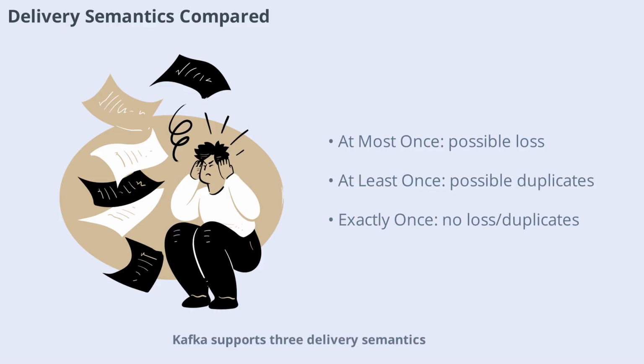Kafka supports 3 delivery semantics. At most once: commit offset before processing, risk of message loss. At least once: commit after processing, risk of duplicates. And exactly once: transactional, no loss or duplicates. Most systems use at least once with idempotent consumers for simplicity and performance, reserving exactly once for critical use cases.